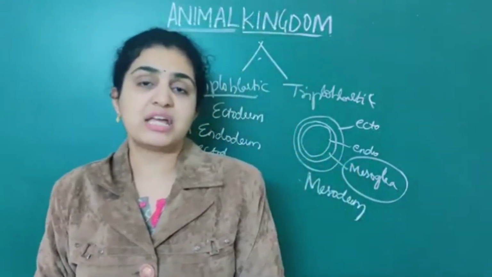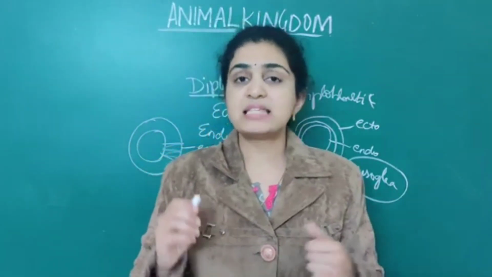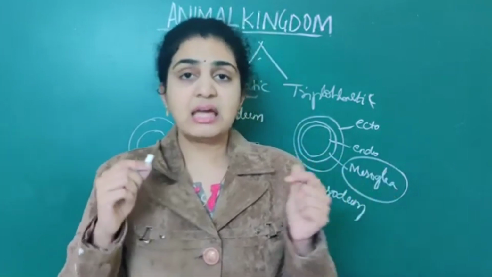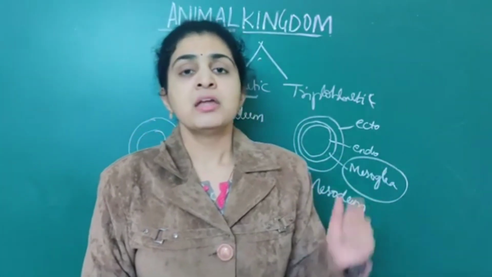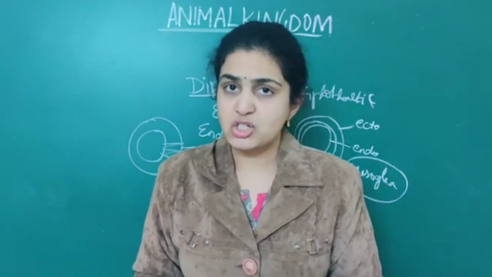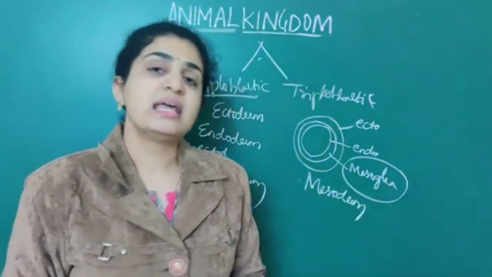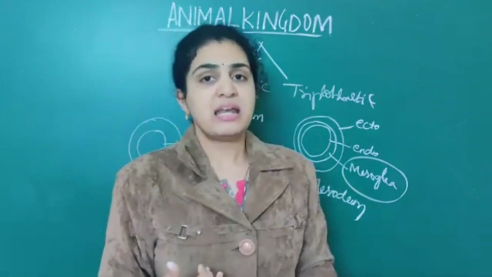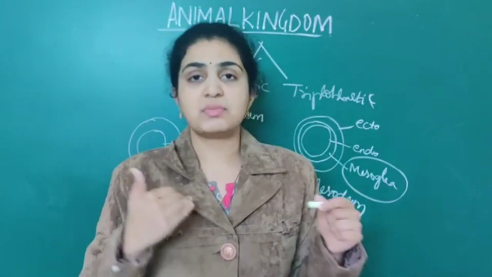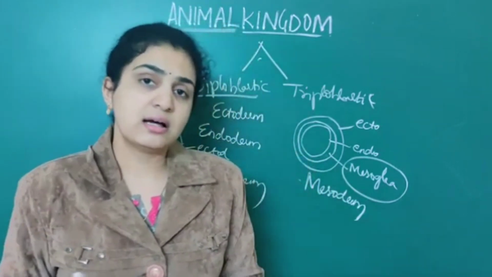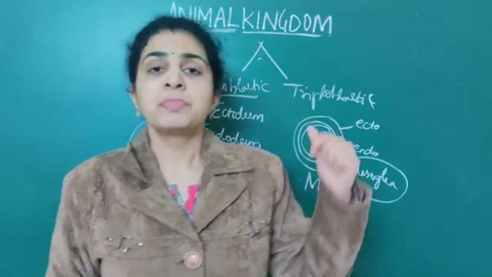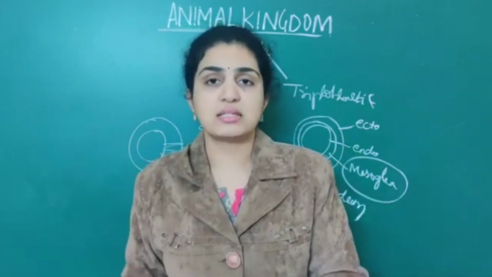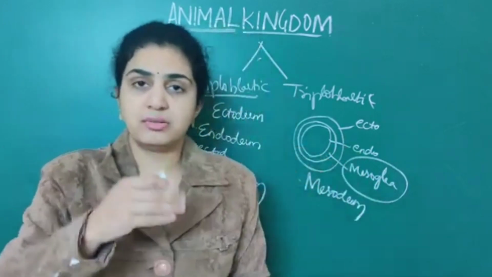So till now, what four classifications have we done? First, cellular level of organization, then tissue, then organ, then organ system. Their examples are important. When we dealt with sponges, it was the cellular level of organization. Next, the coelenterates are the tissue level of organization. Next comes organ, then organ system. Just remember it in order: cells, tissues, organs, organ systems.